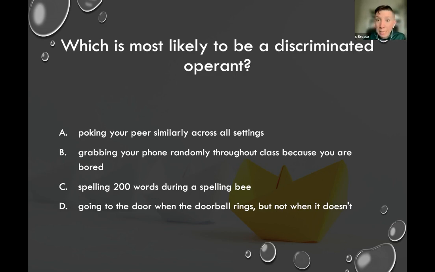So in this case, it's really clear. It says most likely to be a discriminated operant. So poking your peer similarly across all settings might be a discriminated operant because it may only occur with your peer, but it doesn't mention anything about any setting or any time where the peer isn't being poked at the same rate.